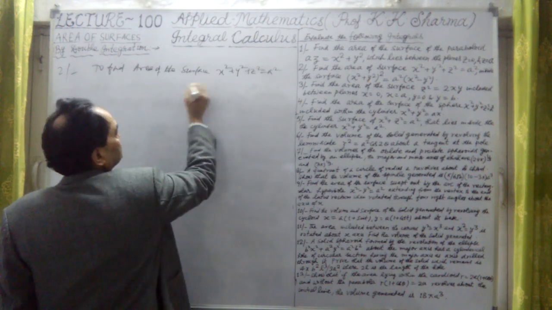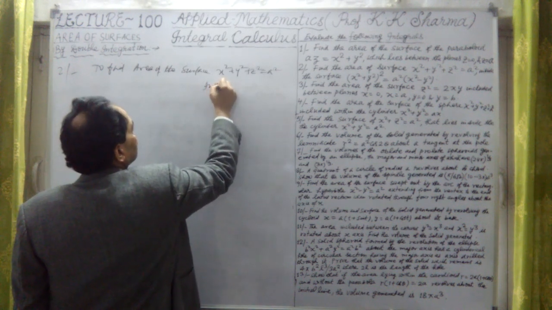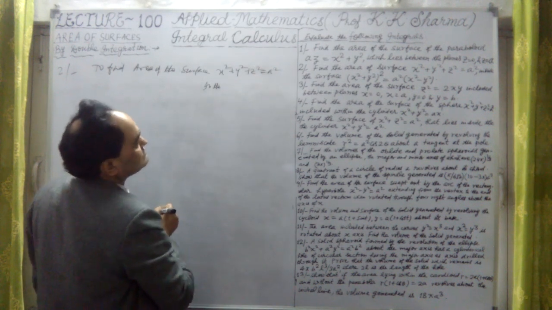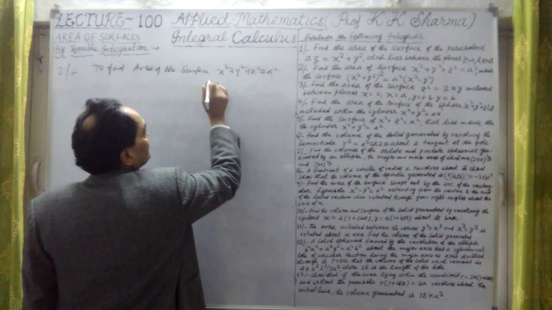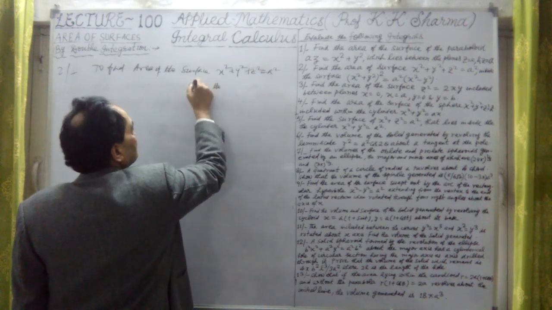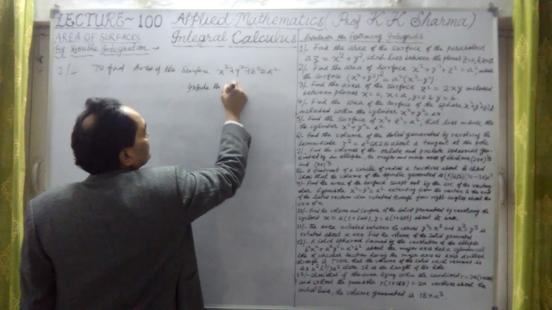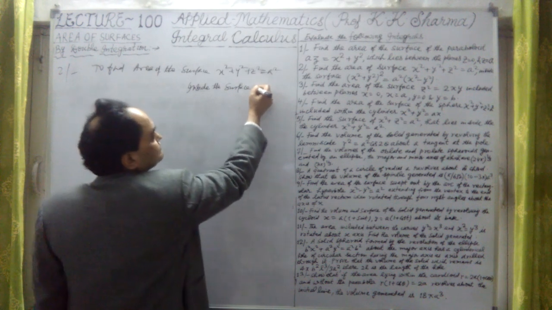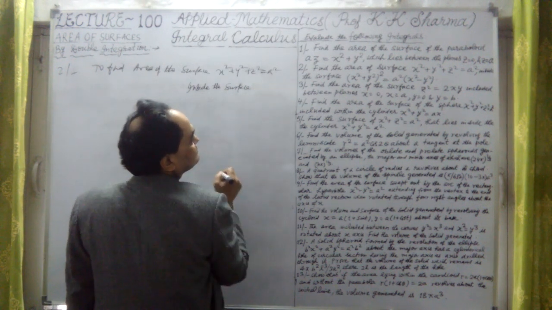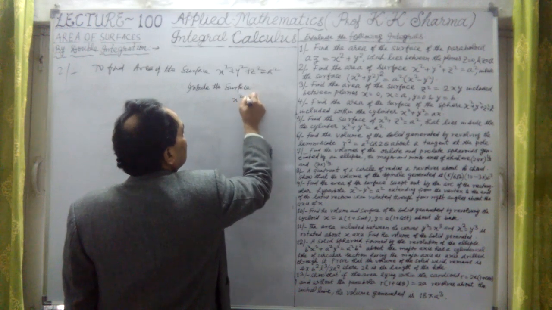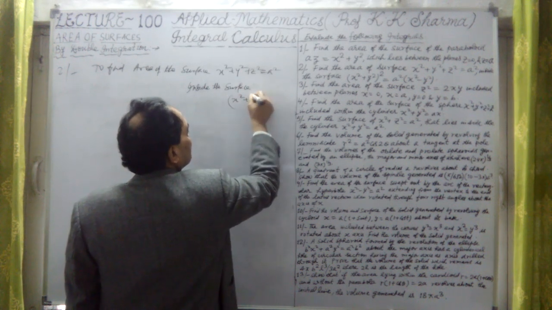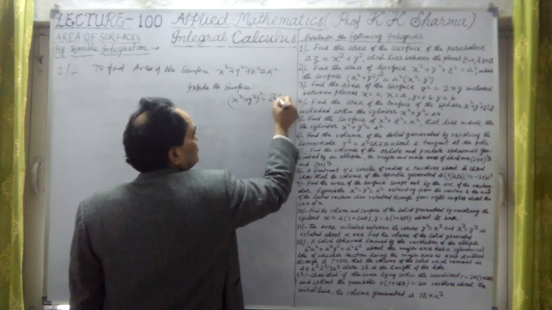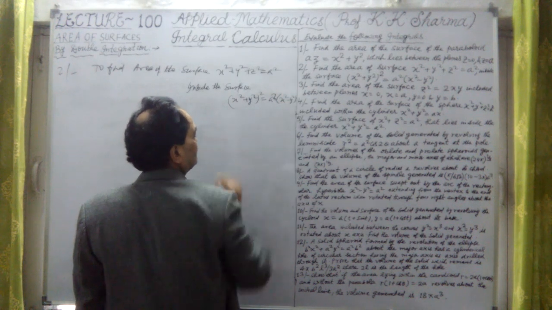Inside the surface of this curve, inside the surface of x square plus y square, which is whole square, equal to a square into x square minus y square.